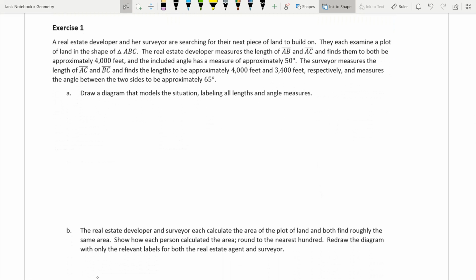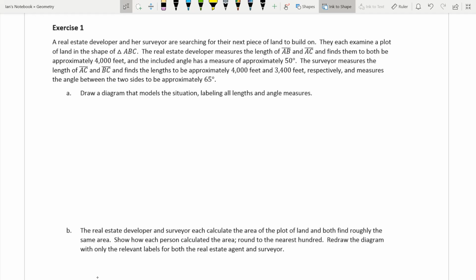A real estate developer and her surveyor are searching for their next piece of land to build on. They each examine a plot of land in the shape of triangle ABC. The real estate developer measures the length of AB and AC and finds them both to be 4,000 feet. And the included angle has a measure of approximately 50 degrees. The surveyor measures the length of AC and BC and finds the lengths to be approximately 4,000 and 3,400 feet, respectively. Measures the angle between the two sides to be approximately 65 degrees.